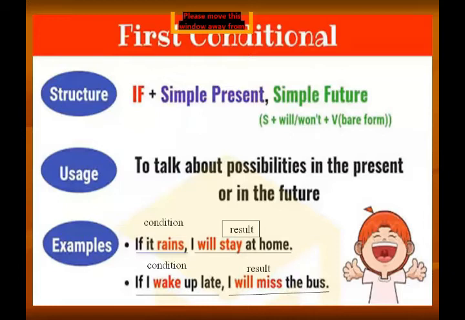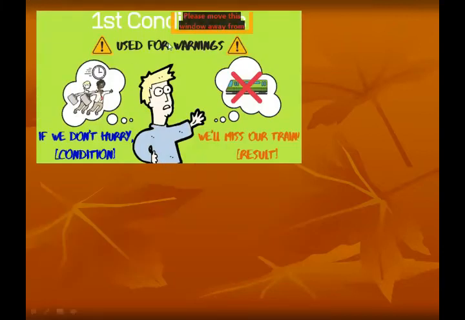Understand, students? Now, I repeat again, first conditional sentences are used to show the possibilities in the future. We strictly use simple present tense in the if clause or condition clause, and we use simple future tense for the result clause. So mainly the conditional sentence is based on two clauses. Now, first conditional sentences are also used for warnings.